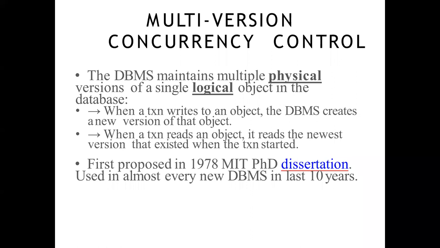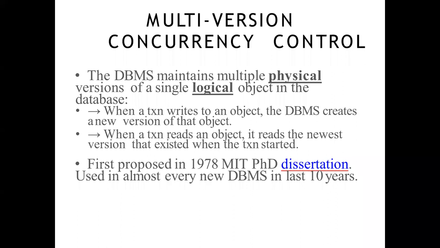But internally, it could store a number of copies of that tuple. So there are physical versions of a particular record, which we see as a tuple, but there are multiple physical copies of that object in MVCC.